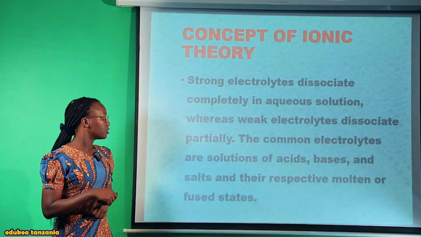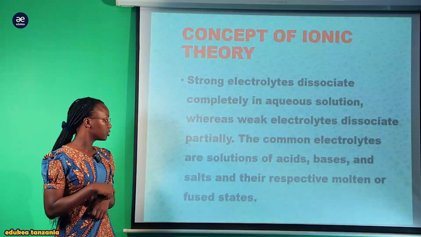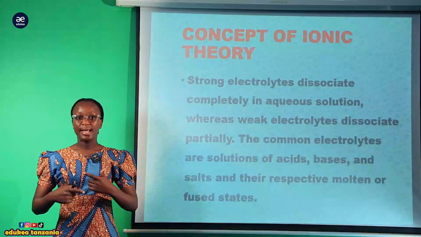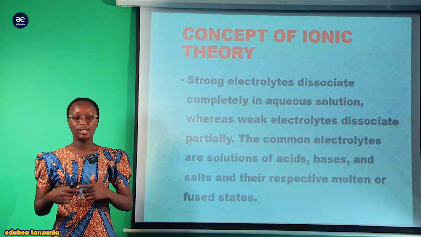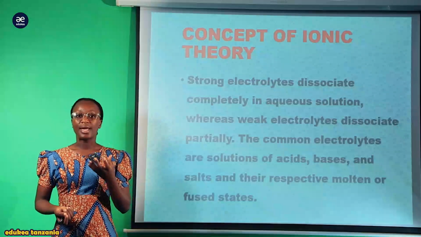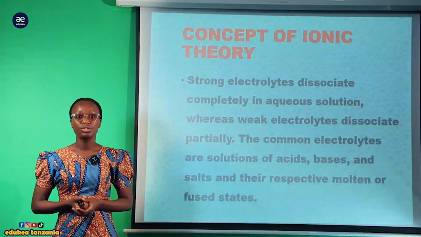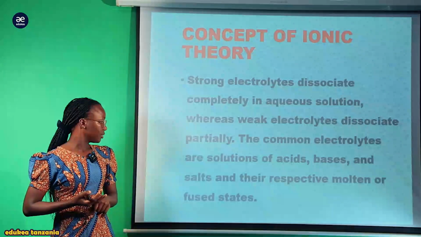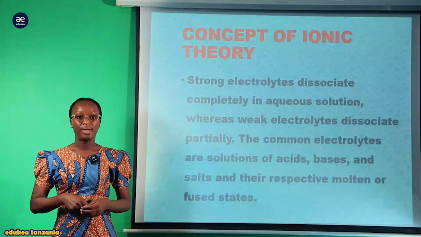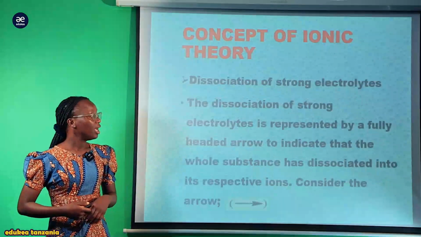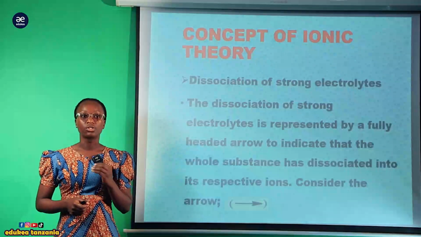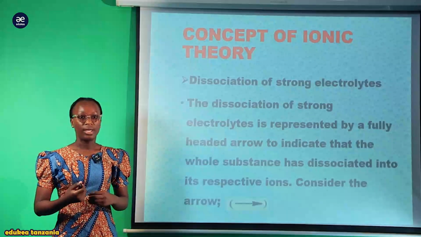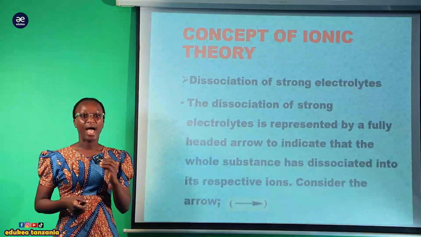The common electrolytes are solutions of acid, base, and salt, and their respective molten or fused state. These electrolytes we are talking about, the common electrolytes that occur in solution form, can be basic solution, acidic solution, and sometimes we have the molten fused states as well as salty solution, salty substance. Now let us start with the dissociation of strong electrolyte. How this strong electrolyte dissociates, and we are going to have the free ions formation.